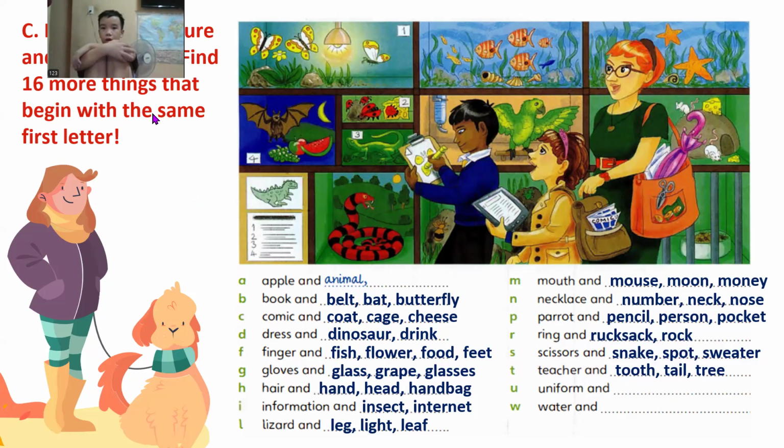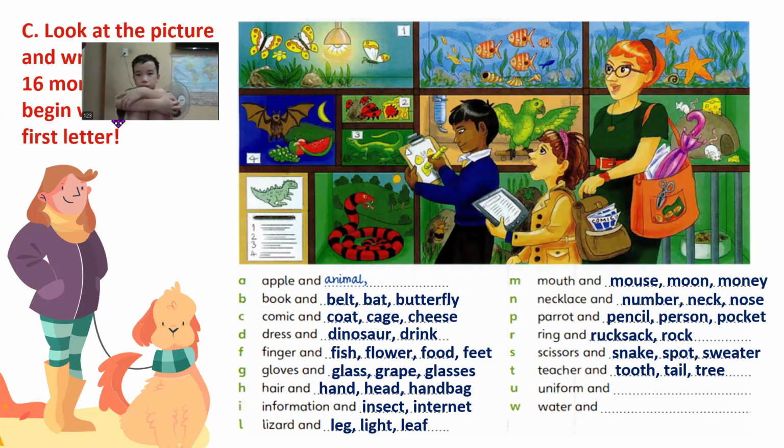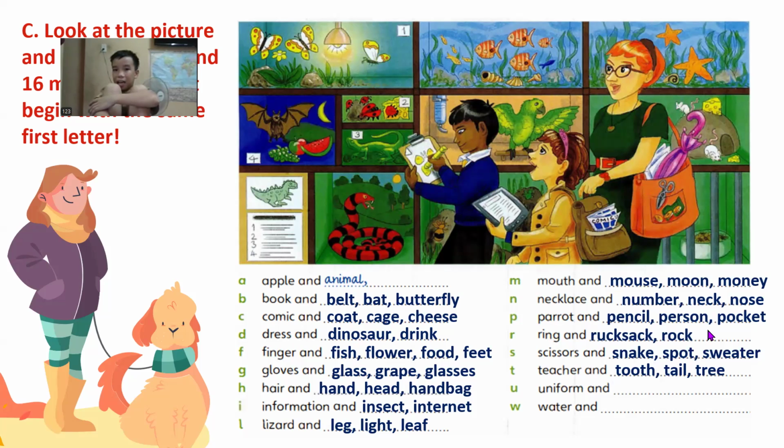Okay, what about letter U, uniform and umbrella? What else?